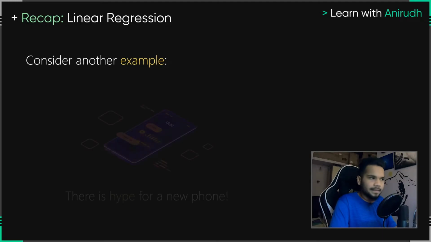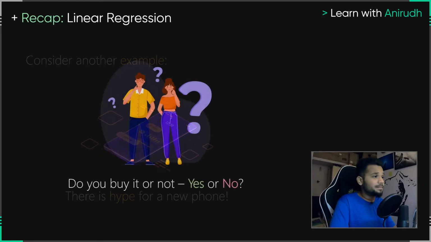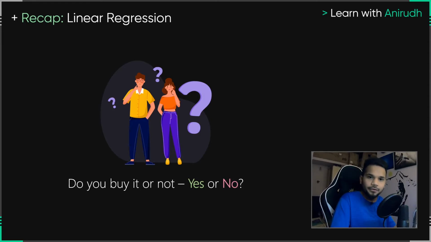Now let's take a look at another example. Let's say that right now there is a hype for a brand new phone. I think all these folding phones are going to be the thing of the future. So there's a lot of hype for a new phone and you want to buy it. You've made up your mind and you are looking forward to picking it up. At its absolute basic, there are only two choices, right? You'll either buy the phone or you will not buy the phone. So it's just a simple yes or no. Even though you might have spent months researching and weighing your options, at the end of the day, it all comes down to this question: do you want to buy it? Yes or no. If it is a yes, you're going to go to Amazon or wherever they're selling the phone and pick it up. And if it's a no, you're not going to buy it.